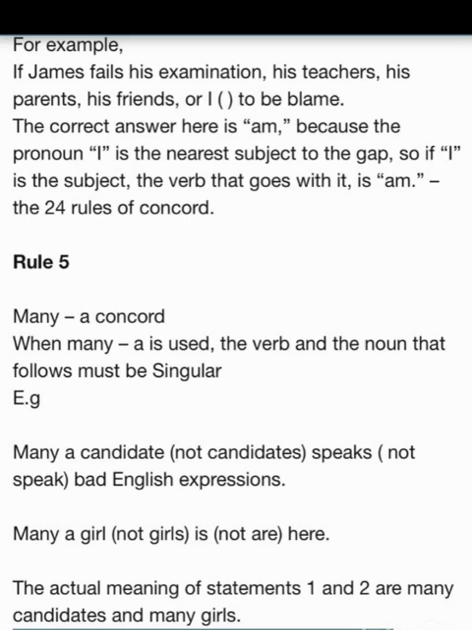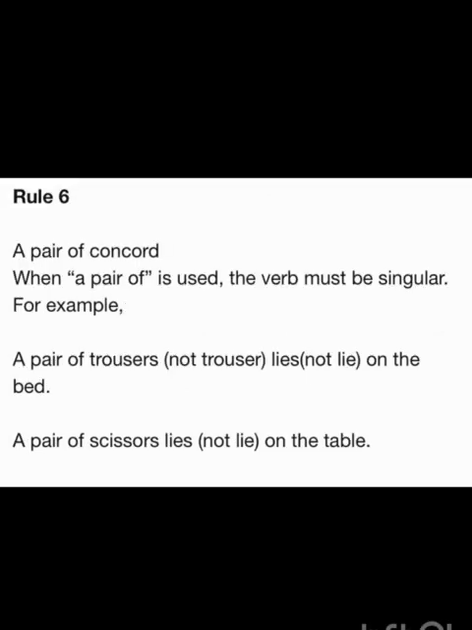Rule 5. Many a concord. When many a is used, the verb or the noun that follows must be singular. Many a candidate speaks bad English expression. Many a girl is here. Rule 6. A pair of concord. When a pair of is used, the verb must be singular. For example, a pair of trousers lies on the bed. A pair of scissors lies on the table.